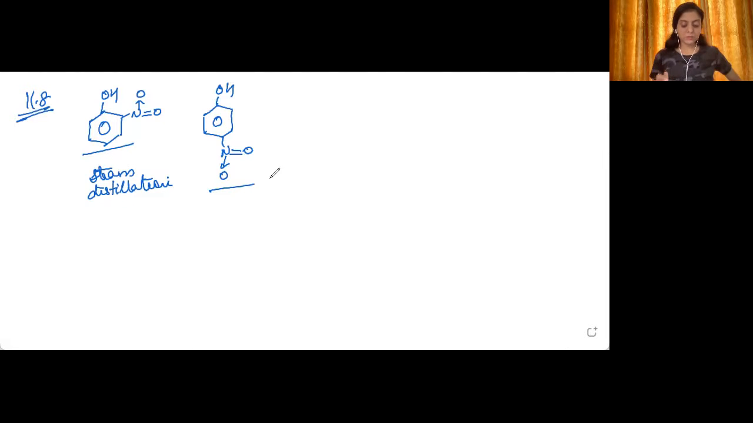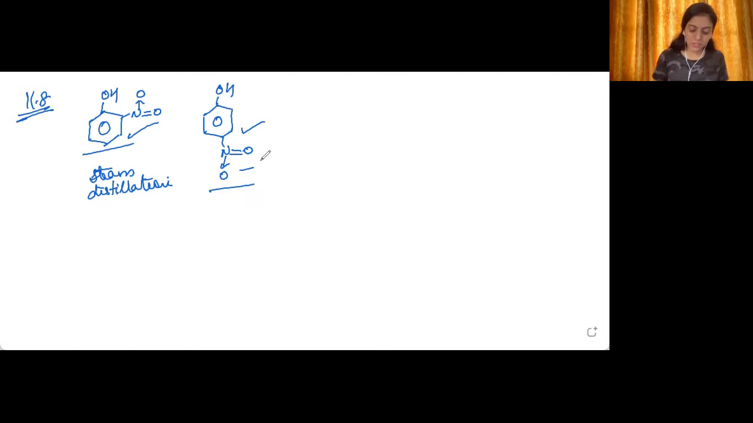Now, when we are doing the distillation, the mixture of the compounds needs to be separated using steam. The temperature keeps on increasing. The compound whose boiling point has been reached will start coming out. It will start getting distilled off. Now we need to see whether the ortho isomer will distill off faster or the para isomer will distill off faster. For that, we just need to observe the structure of these two compounds.